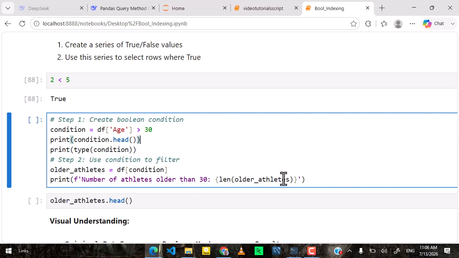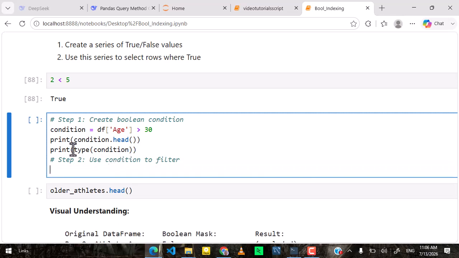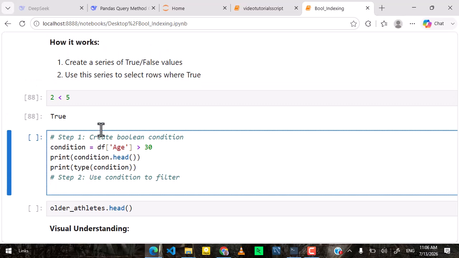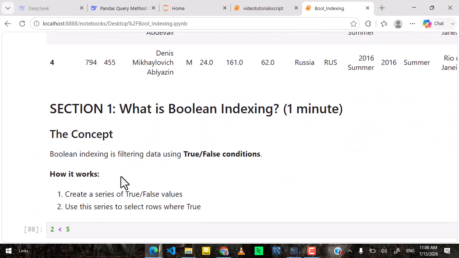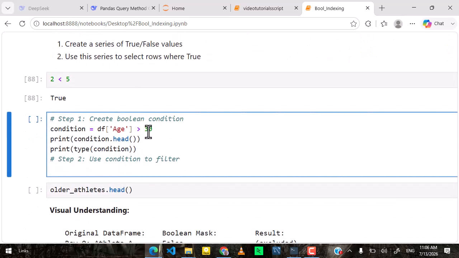You create a condition where you are looking at the age column we have here, for where age is greater than 30, and you save that filtering to this particular variable.